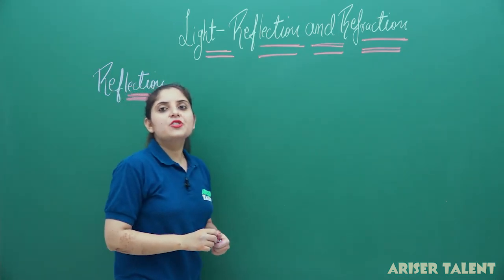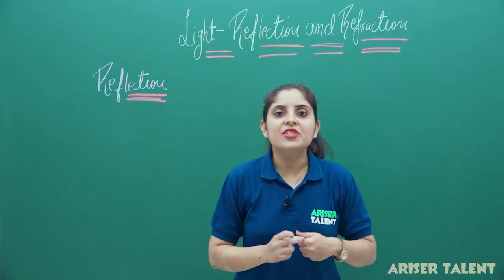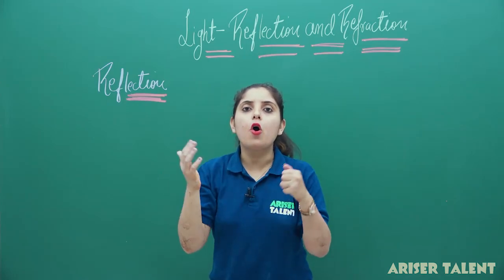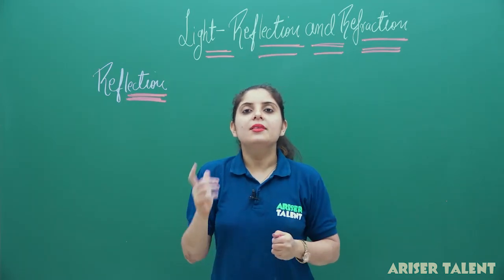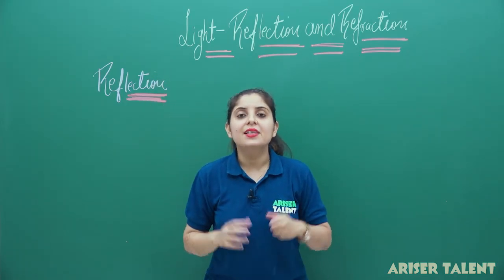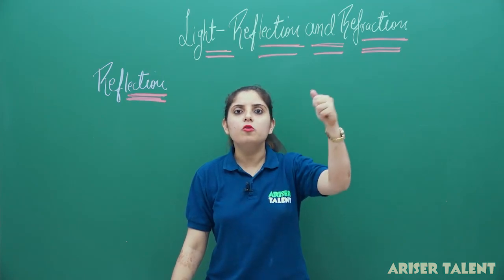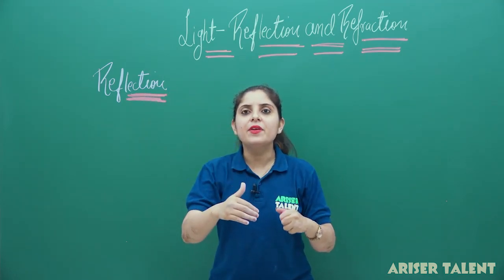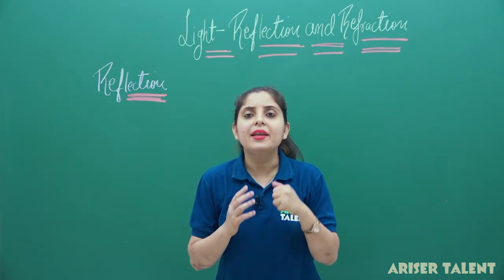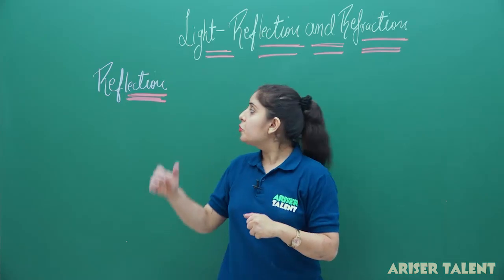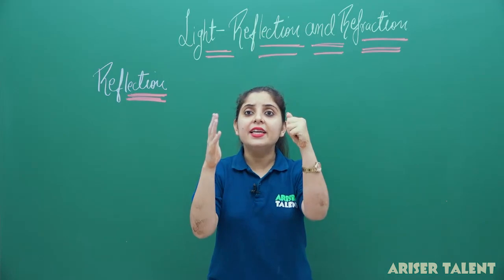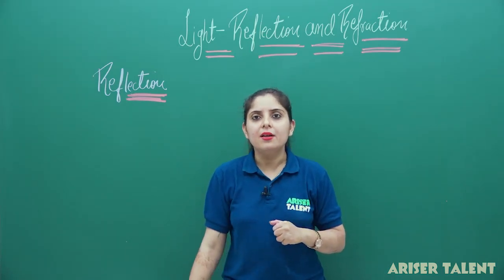Now, what actually is reflection? Reflection is basically a phenomenon in which light is incident on a polished surface. That polished surface will be your mirror. If light is incident on a polished surface, then it has a tendency to bounce back. It means if it strikes the surface, it will go back into the same medium. It is not going to change its medium and it will simply bounce back. This phenomenon is known as reflection, and we are seeing objects just because of the reflection of light.